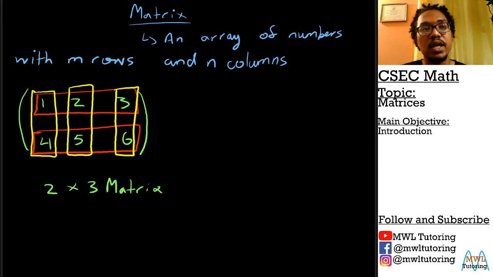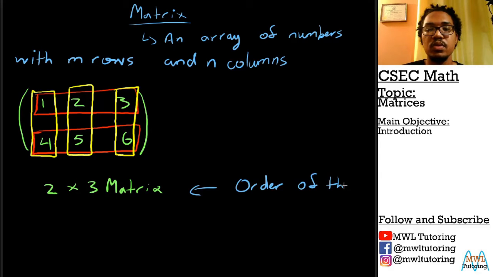This way of calling out matrices, saying a 2 by 3 matrix, is very important. We say that this is the order of the matrix. So if you ever get a question asking you to state the order of a matrix, they're just asking you to write how many rows by how many columns.